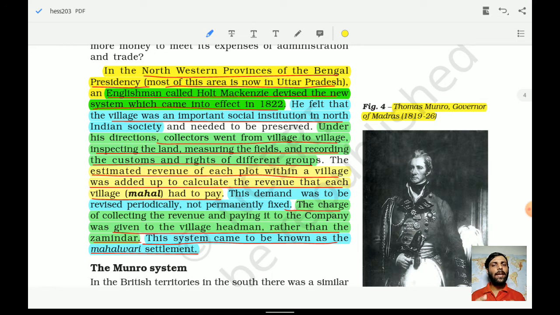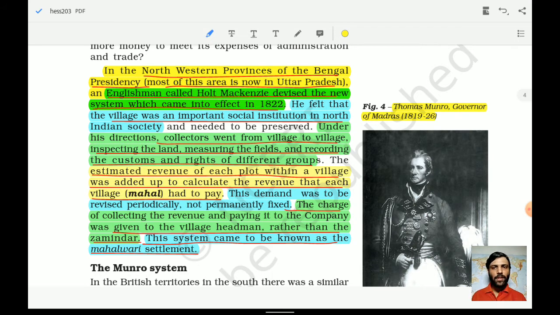He felt that the village was an important social institution in North Indian society. We understand even today that for a villager, agriculture plays a dominant role, and the society plays an important role as well. So he understood all these tenets. Under his direction, collectors went from village to village, inspecting the land, measuring the fields, and recording the customs and the rights of different groups. So these three things were happening.